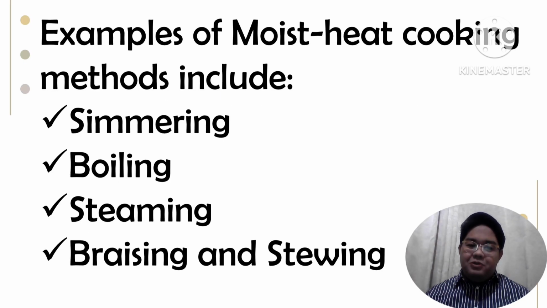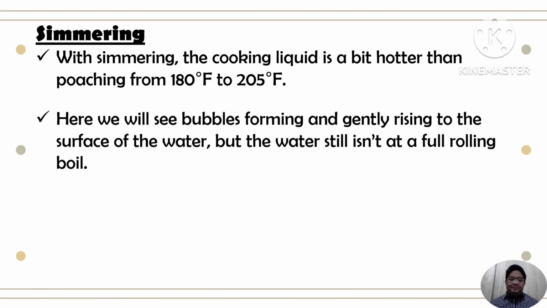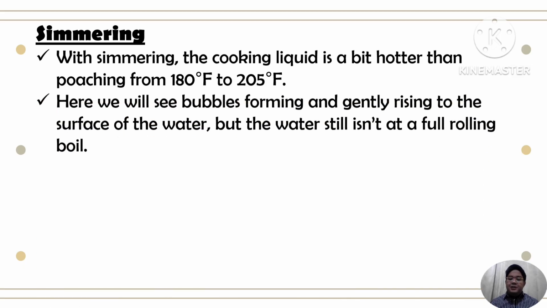Examples of moist heat cooking methods include the simmering, the boiling, the steaming, braising, and stewing. Okay, so when we say simmering, the cooking liquid is a bit hotter than poaching, from 180 degrees Fahrenheit to 200 degrees Fahrenheit. Here, we will see bubbles forming and gently rising to the surface of the water, but the water still isn't at full rolling boil.